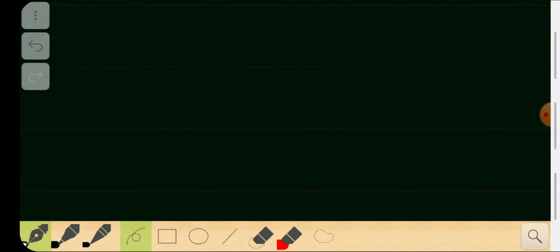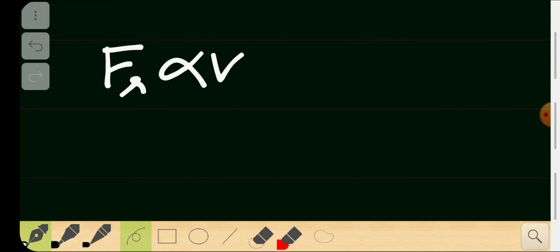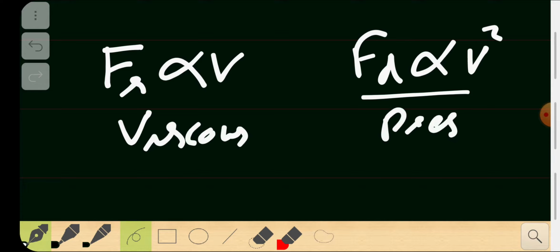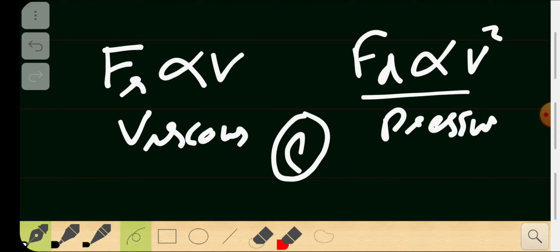First of all, recalling from 108.5, you know that F drag will be proportional to v, or F drag will be proportional to v square, depending upon the velocity. In the case of air, it will be proportional to v square in most cases, because the viscosity is a viscous term and this is the pressure term. The pressure term dominates in the case of low density fluids, and in the case of high density fluids like honey or oil or something like that, it will be proportional to v.